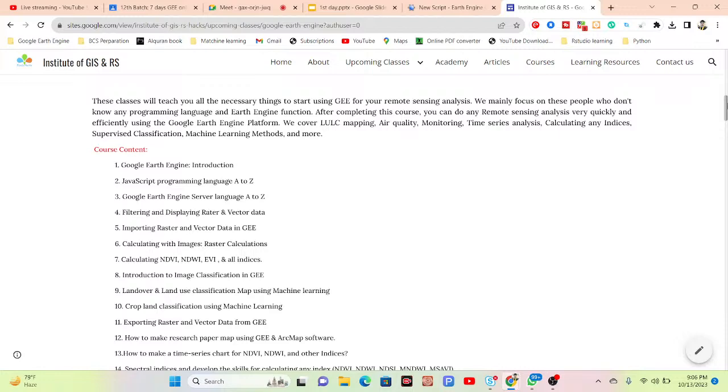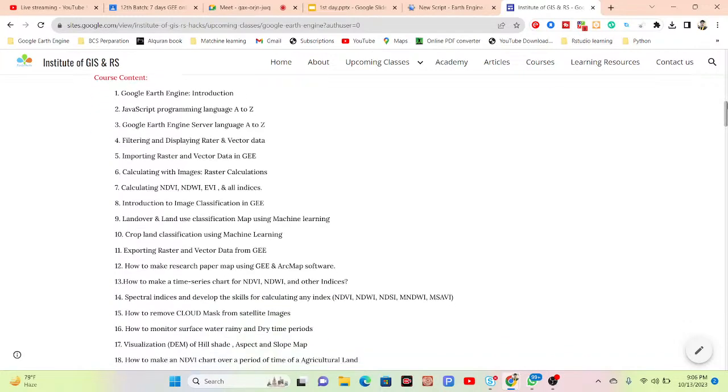It can be land use, land cover, or land use, land cover change detection, air quality monitoring, time series analysis, calculating any indices. We can easily apply different types of machine learning, supervised and unsupervised, such as random forest, and do a lot of remote sensing analysis in the Google Earth Engine platform, inshallah.